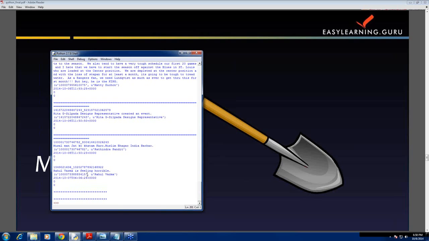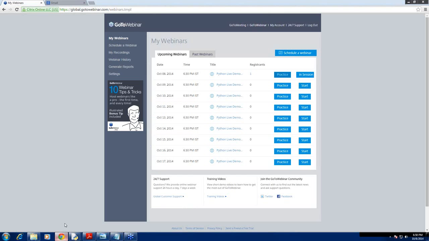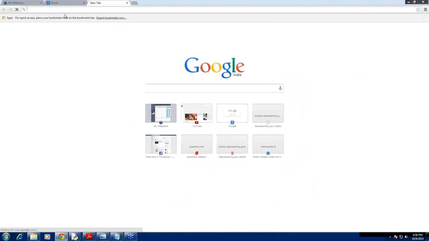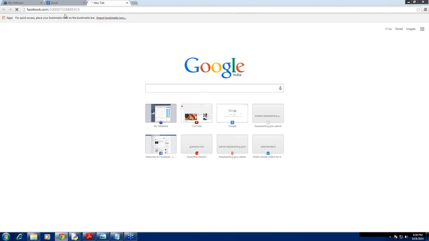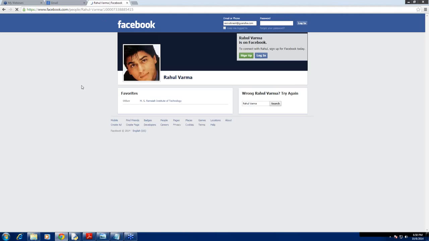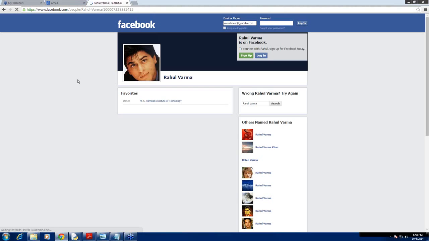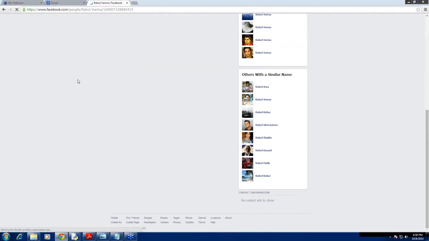Now you can use this Facebook ID of a person to get more details of that person. Copy the ID, open the browser, let's go to the Facebook page, type facebook.com/ the ID of the person, click enter. See, we get the wall page of that person so that you can see other details of the person if you want to know more about that particular person.